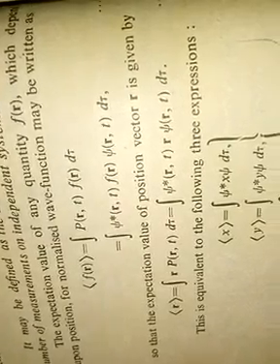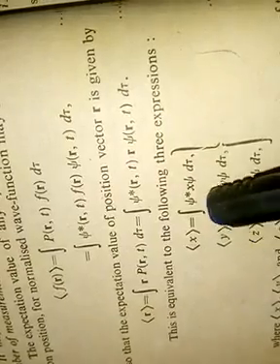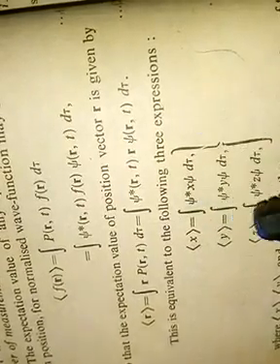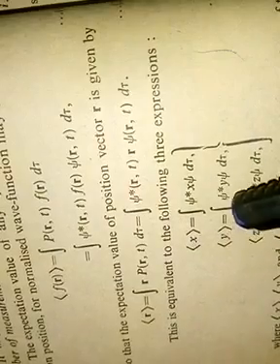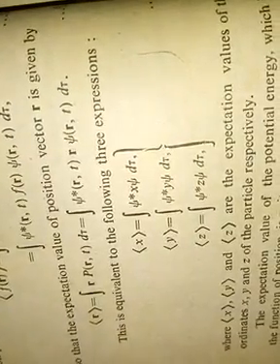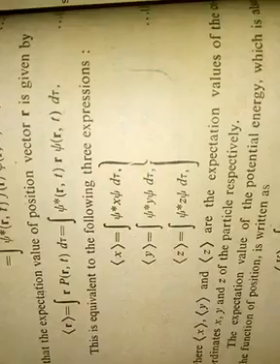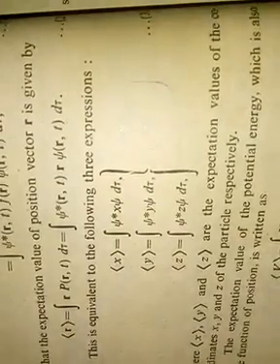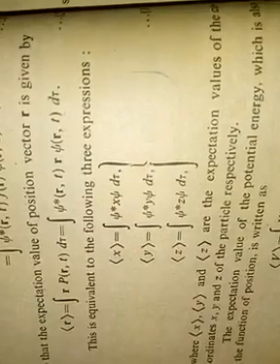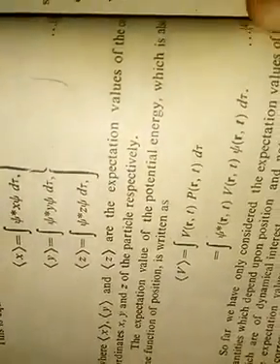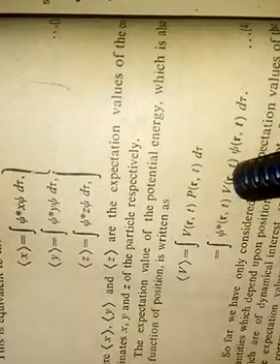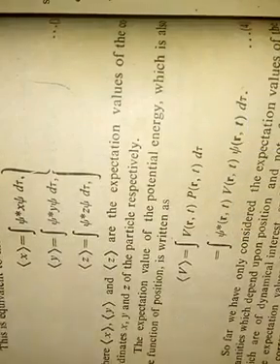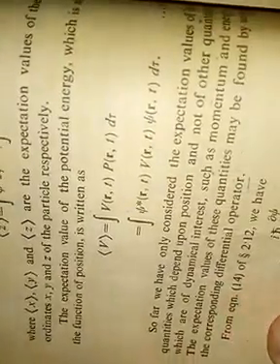So the expectation values of x, y and z are given by: expectation value of x is the integral of psi star x psi dτ, expectation value of y is the integral of psi star y psi dτ, and expectation value of z is the integral of psi star z psi dτ, where these are the expectation values of the coordinates x, y, z of the particle. Now the expectation value of potential energy we can write similarly as the integral of psi star(r,t) V(r,t) psi dτ. So this is the expectation value of position.